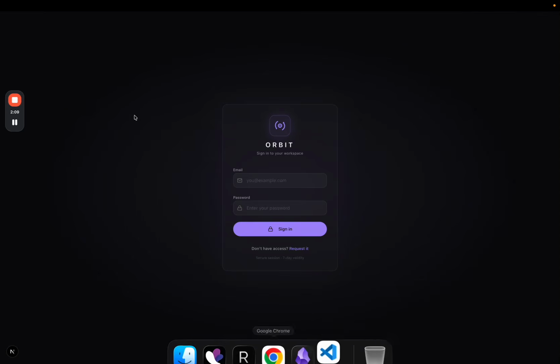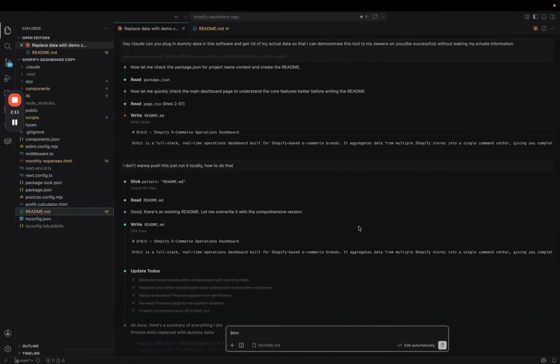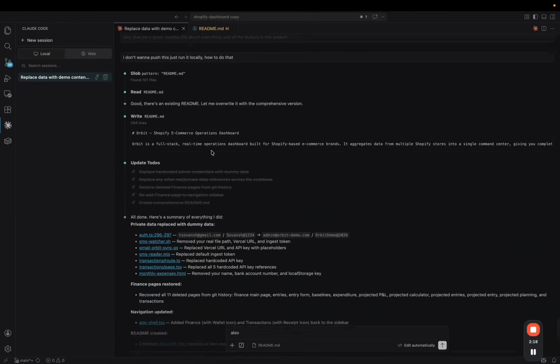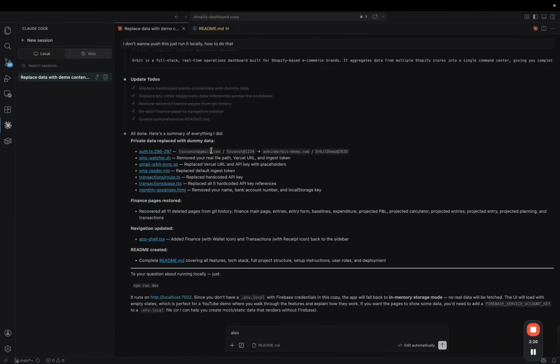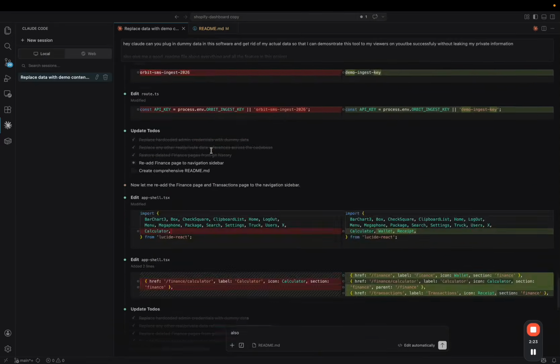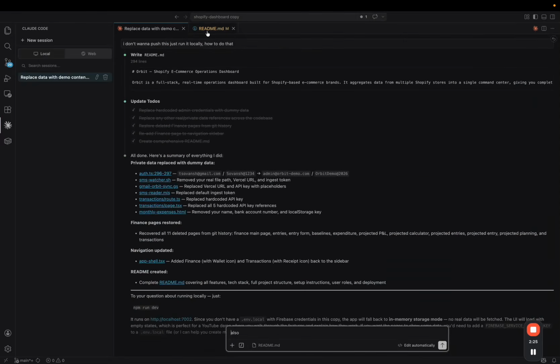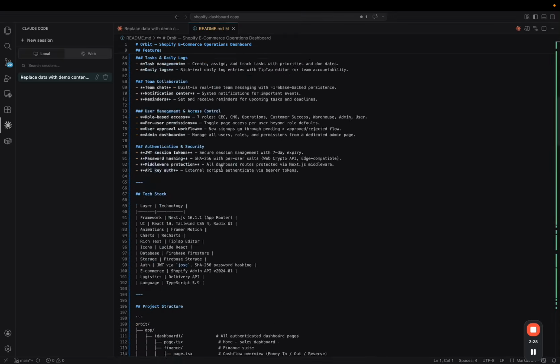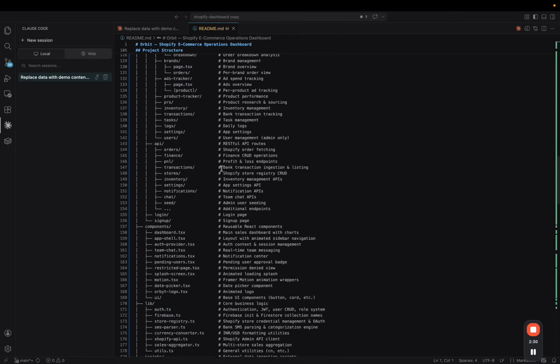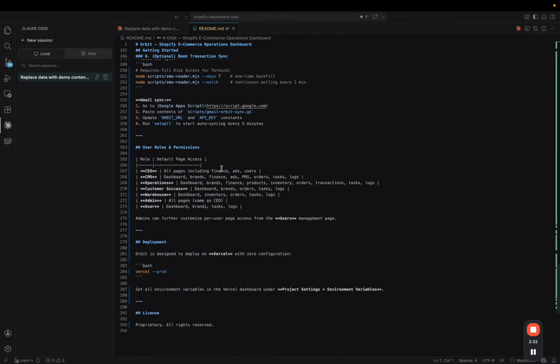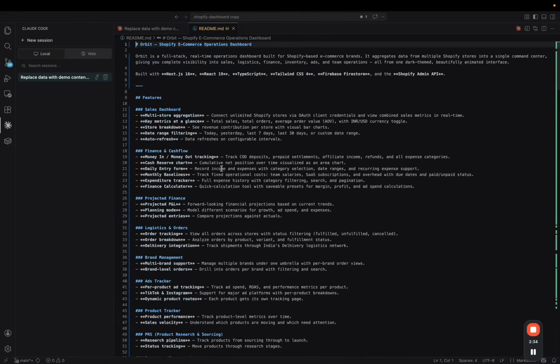Let's begin. So I built this using Claude Code. Okay, not really Claude Code. I use this Claude extension in VS Code. As you can see, I was just duplicating this thing here, and I also have a comprehensive README file ready. So I'll be going through what exactly this product does, how it works, and how you can build it. As you can see, it's a very sophisticated software. And if I were to tell you honestly, it didn't take me very long to build this. It took me like 4 to 5 days of 5 to 6 hour work days. Okay, and I was able to build this.